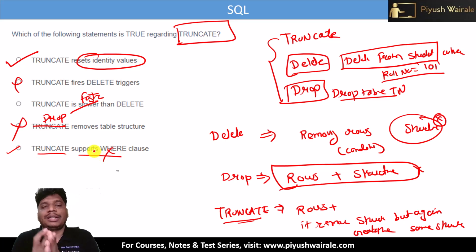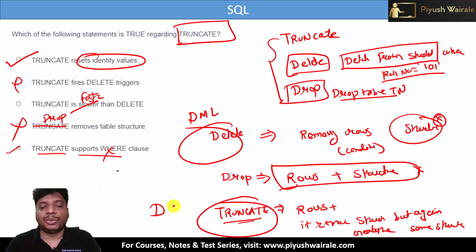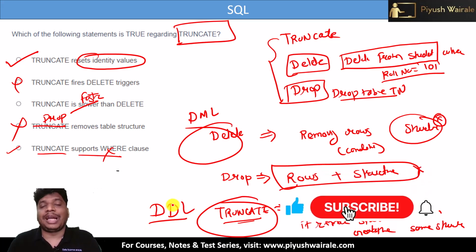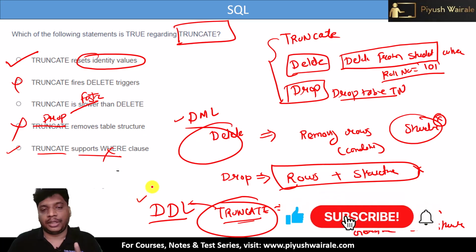So I hope you understand the difference between truncate, drop and delete. That's why we say that delete is a DML command, data manipulation language, so we are manipulating rows of a table. And when we talk about truncate, it is a DDL command, data definition language. We are dealing with the structure of a table here, right? So that's why truncate is a DDL command and delete is a DML command. A very, very important point to note here.